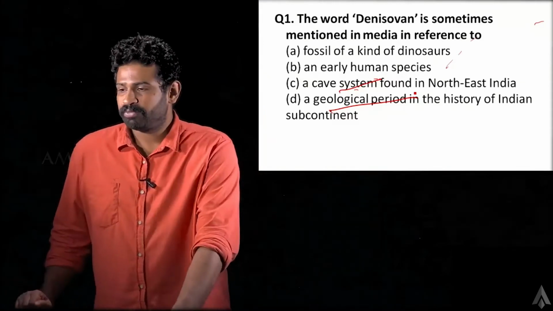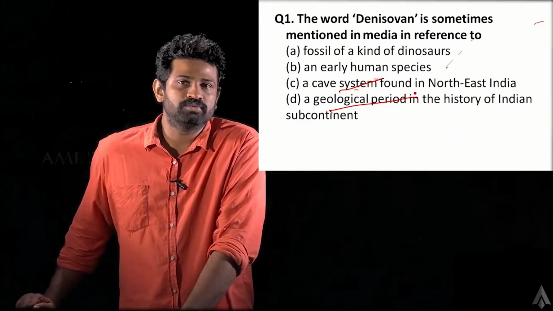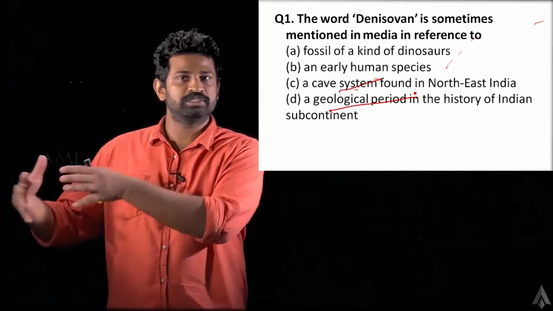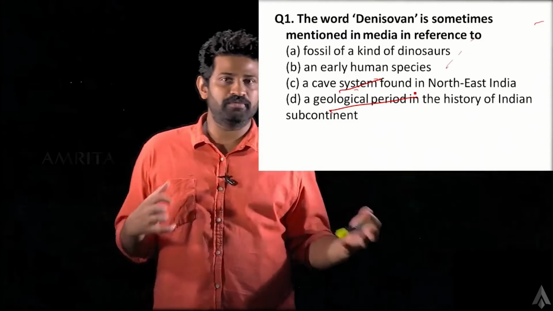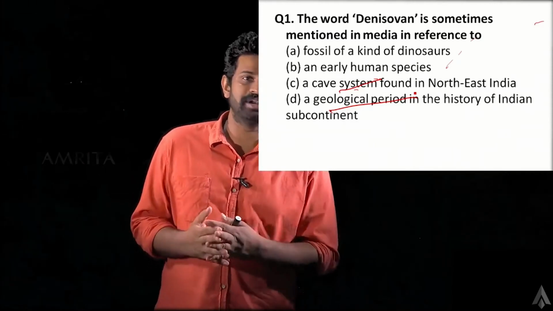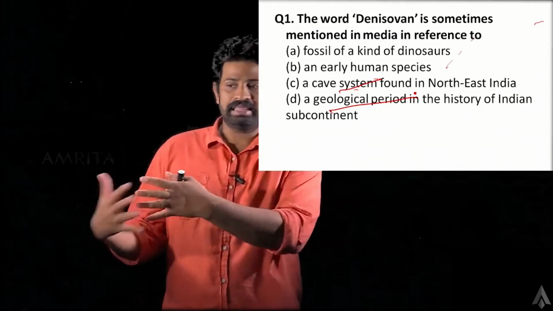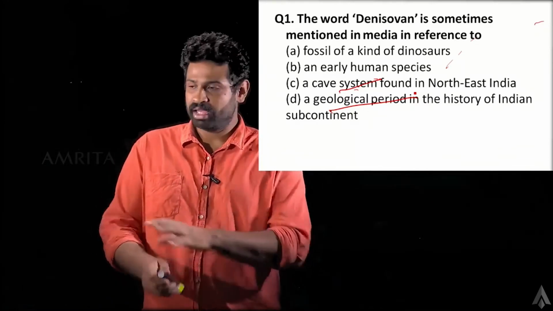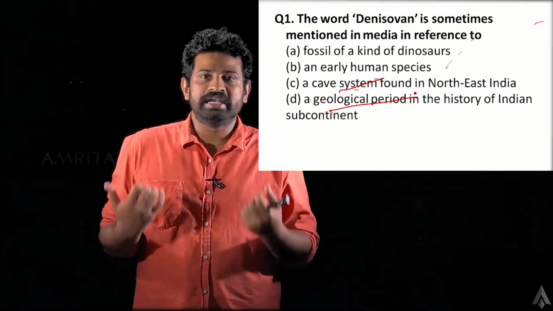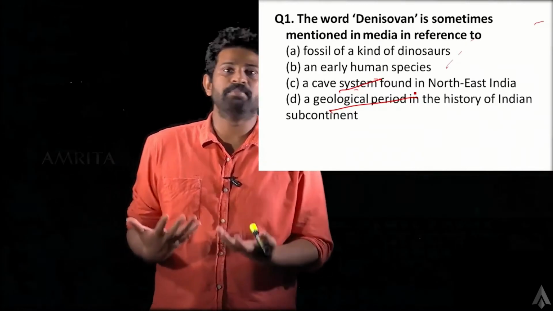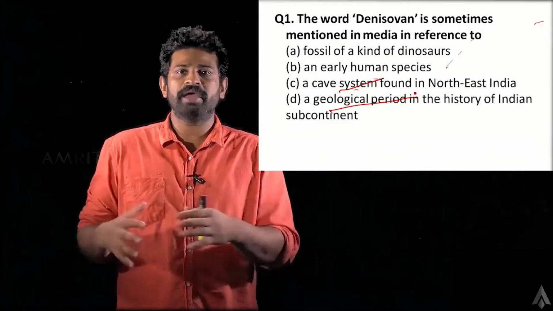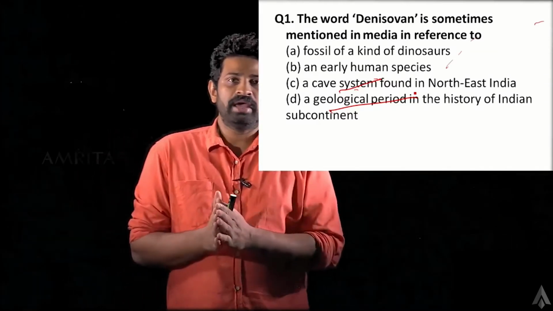Okay, so fossil of a kind of dinosaurs. Why do you think that Denisovan would mean fossil? Or why do you think Denisovan would mean a particular type of dinosaur? So we need to have some connection, right? Then only we can establish that link between Denisovan and dinosaur and go forward with that option. So have you heard any names resembling Denisovan and dinosaur? Or maybe let us think in another way. What does Denisovan sound to you like?